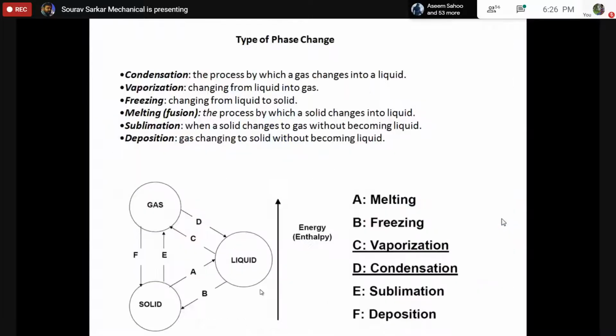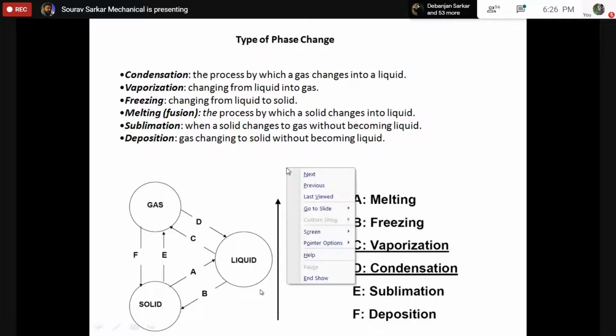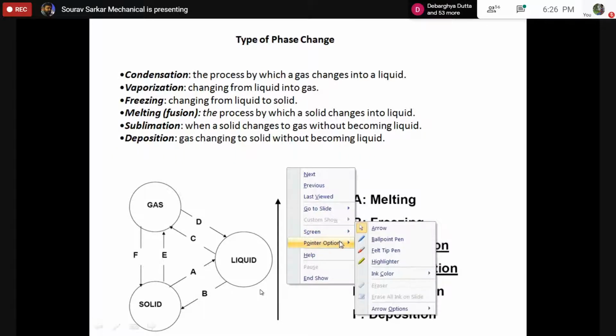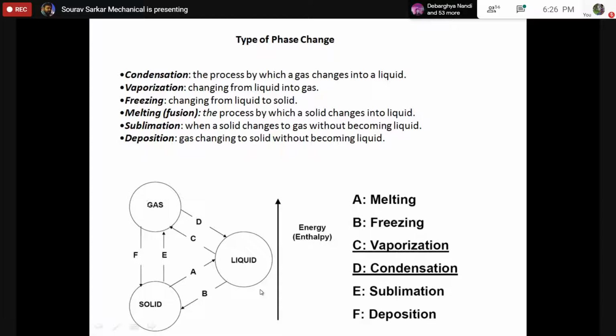Now I told you why we are going to study this subject: to understand what phase change is. What is phase change? If you look at this figure, this is the gas phase, this is the liquid phase, and this is the solid phase.